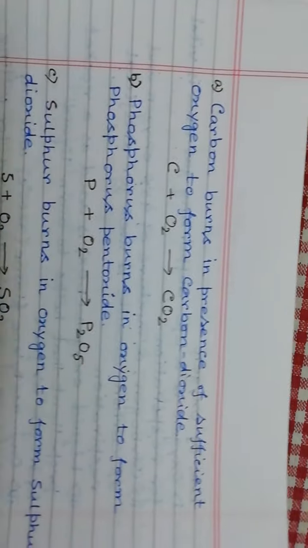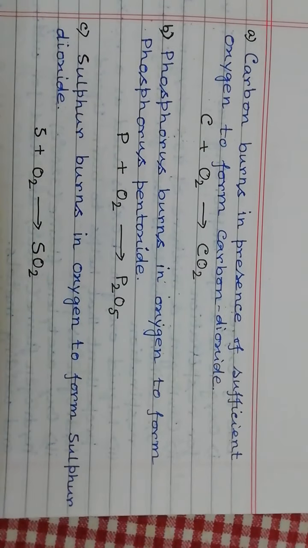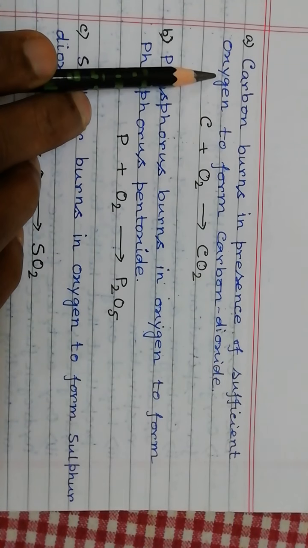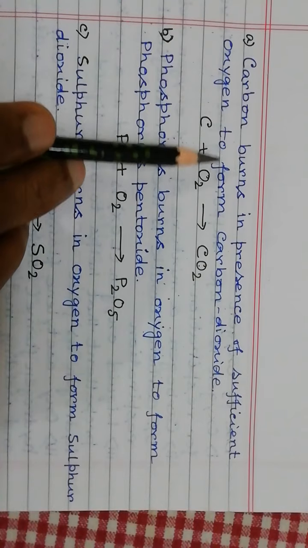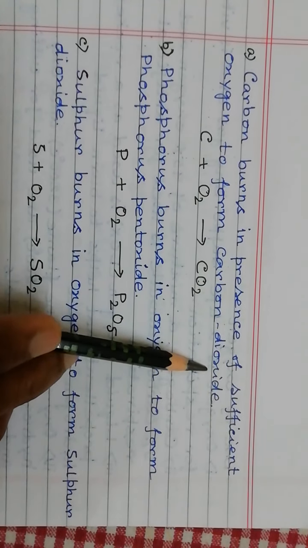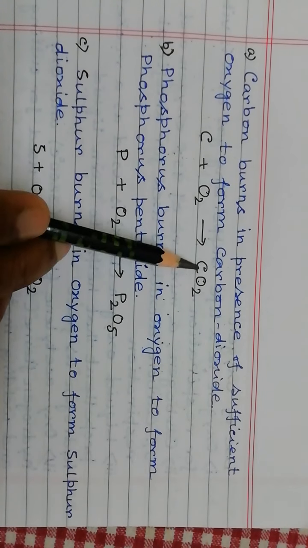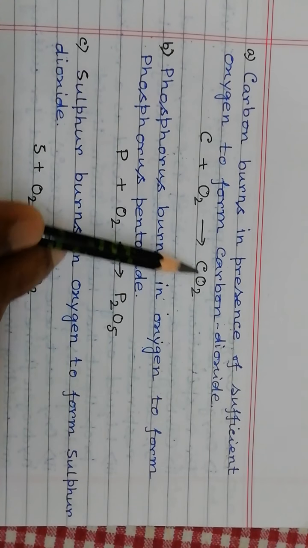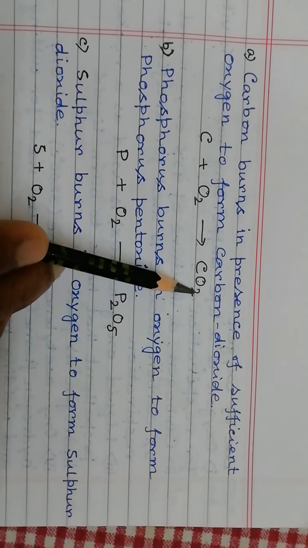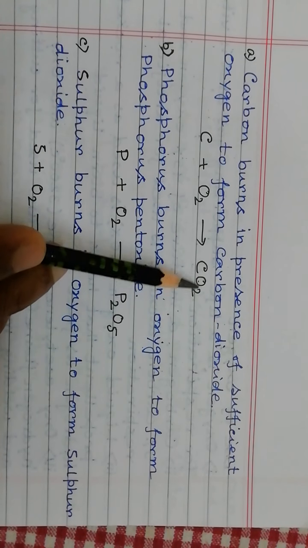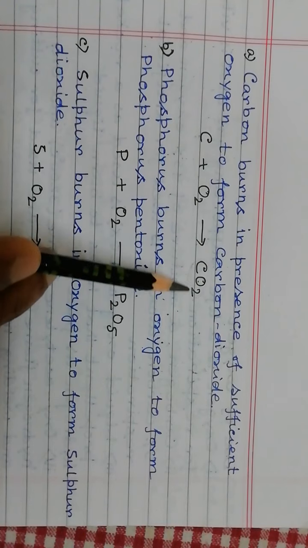For example, here carbon burns in the presence of sufficient oxygen to form carbon dioxide. Carbon plus oxygen gives carbon dioxide. The name of this oxide is carbon dioxide because the non-metal is carbon and 2 atoms of oxygen are there.